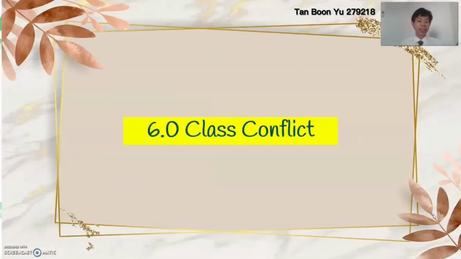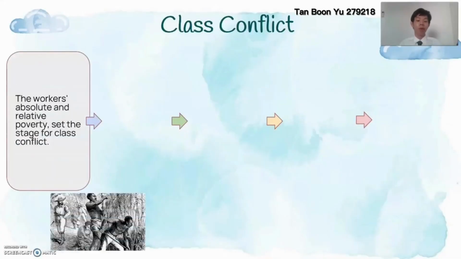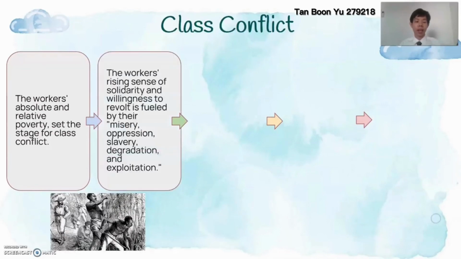My following slide is class conflicts. The concentration of wealth in the hands of a few capitalists, together with the workers' poverty, sets the stage for class conflicts. The workers' sense of solidarity and willingness to revolt is fueled by their misery, oppression, slavery, degradation, and exploitation.